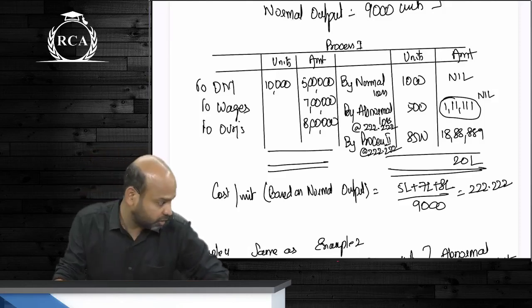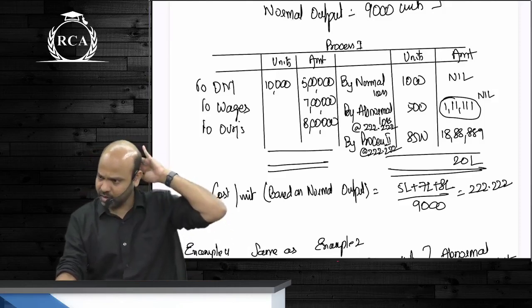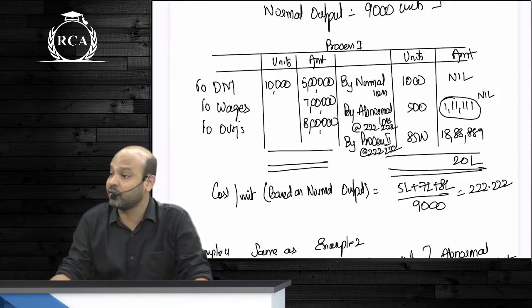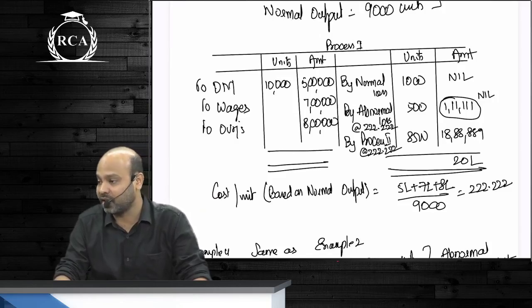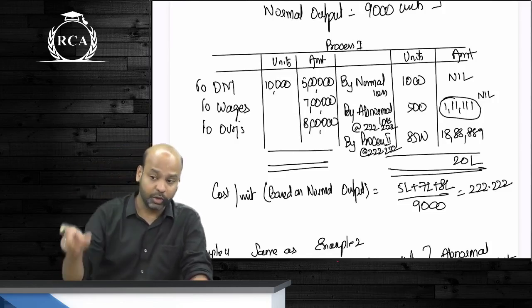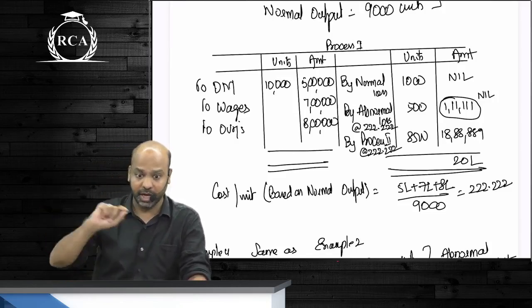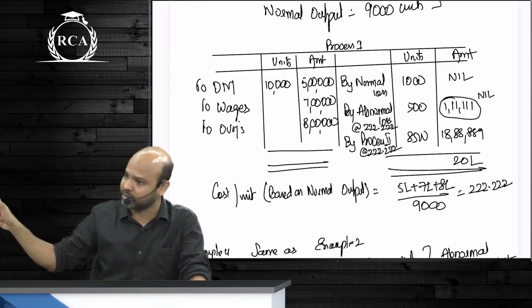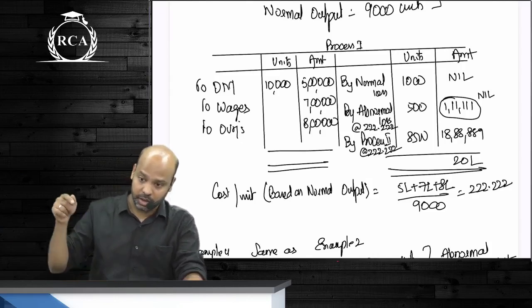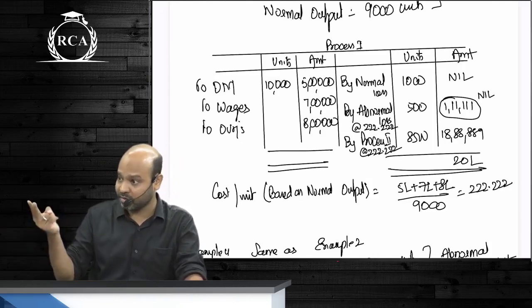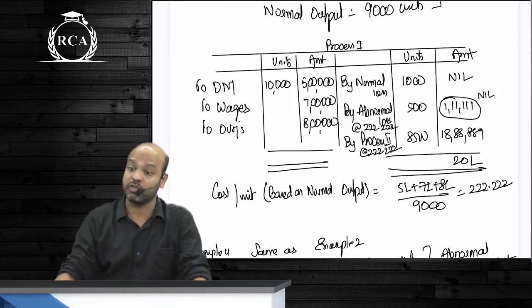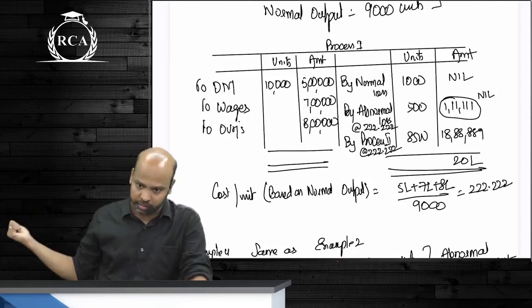Scrap value of normal loss क्यों deduct कर रहे हैं guys? Whenever there is any realization from scrap, it is reducing our overall cost. That is why we deduct it from the cost incurred and then divide by normal output. So when you prepare your process account, you will write all the expenses. You will write direct materials, direct wages, direct expenses, factory overheads, then normal loss, valued at scrap. इसके बाद में you can have inputs transferred to next process. You will have abnormal loss or you will have abnormal gain. All these should be valued at cost per unit. Cost per unit, like how we determine now.